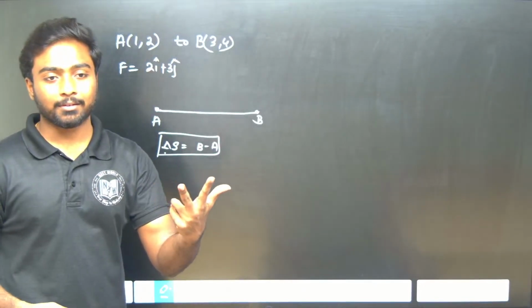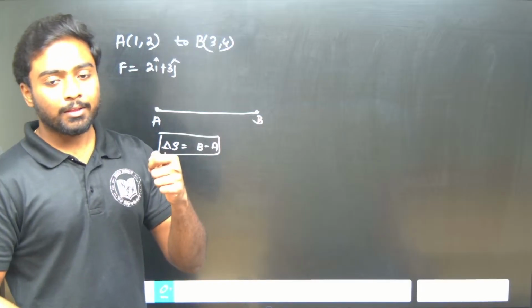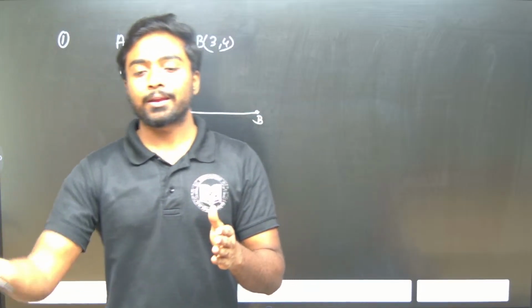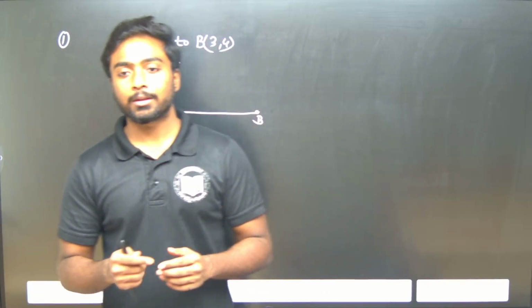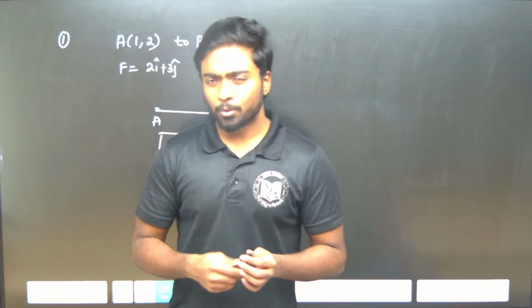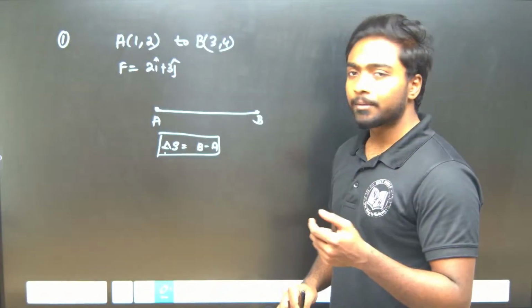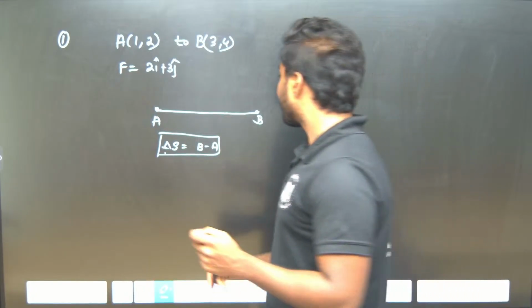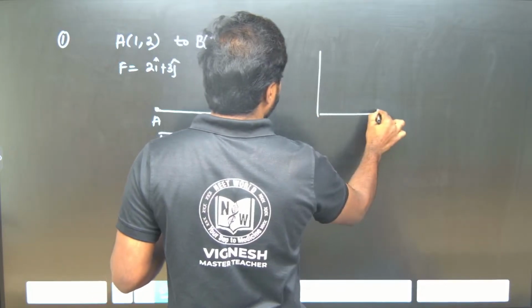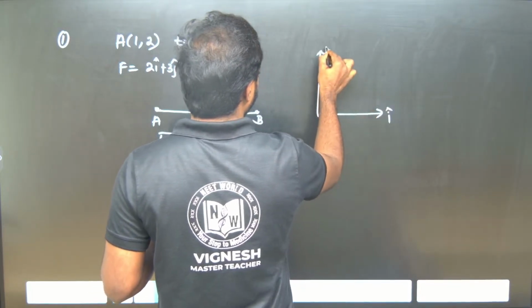and 3, 4. So with the points 1 and 3, I can say it's either the x-axis, y-axis or z-axis. They would have mentioned that a particle is going in x direction, y direction, or z direction. Now they have given 1, 2, 3, 4, and they have given that it's in the xy plane, in the sense that the plane will have I cap and j cap.